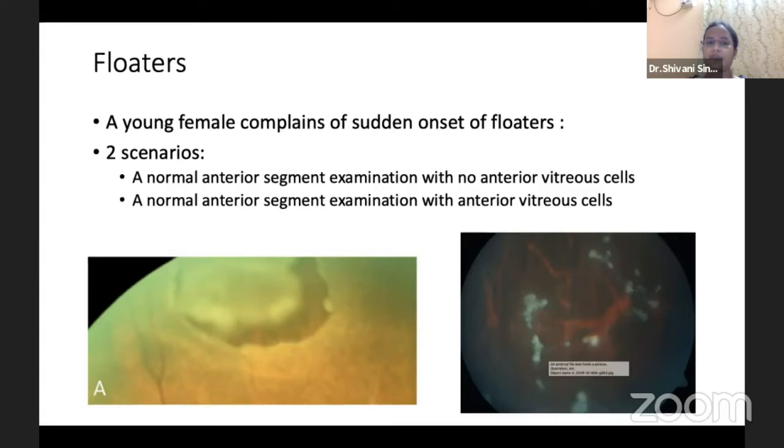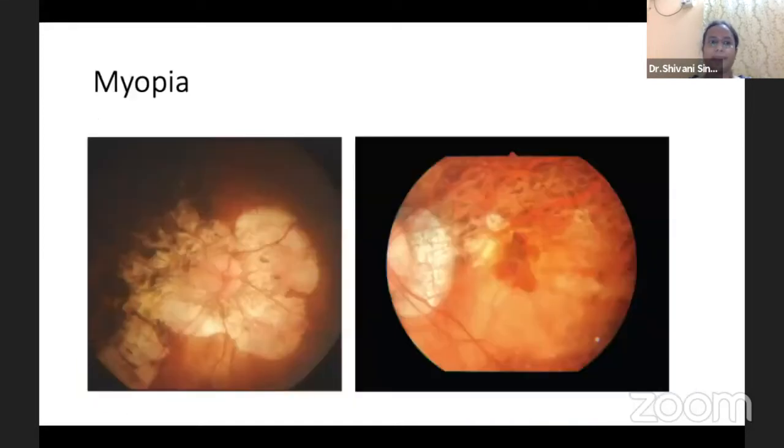Now, the first scenario mandates us to screen till the periphery for a retinal break, which may have caused shearing of the retinal vessels, leading to mild VH. Likewise, we see a horseshoe tear in the periphery. While in the second scenario, we need to look till the ora for snow banking or snowballs to rule out intermediate uveitis. Another common refractive error which we need to screen thoroughly is myopia, where we can see posterior staphyloma, and peripheral retinal degenerations are more common in myopia.